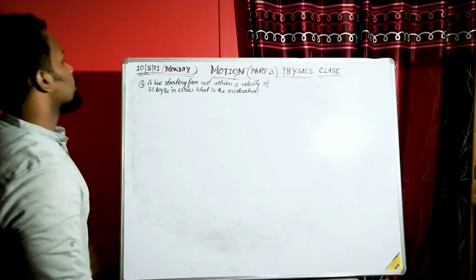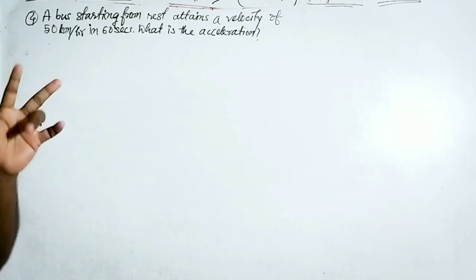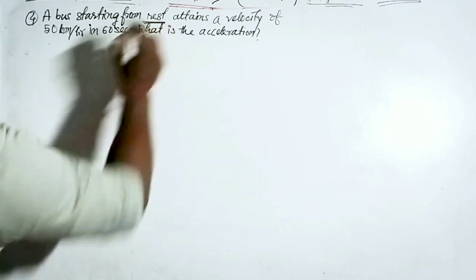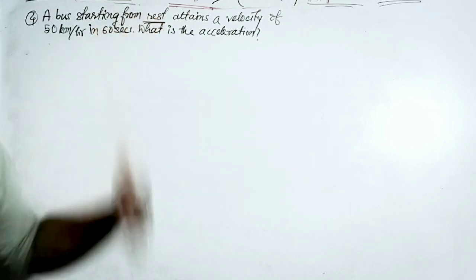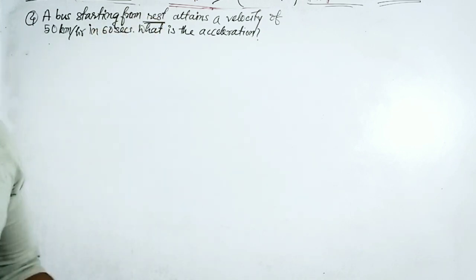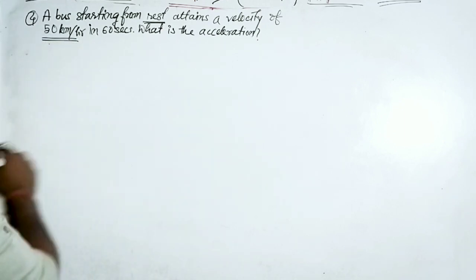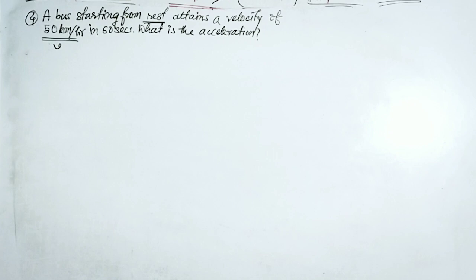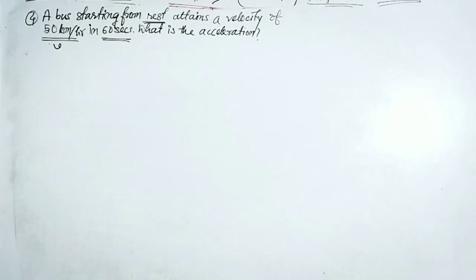What this question is saying: a bus starting from rest attains a velocity of 50 km per hour in 60 seconds. Now what is the acceleration? See, the main thing here is that word rest. That means what will be the initial velocity? U is 0, because it has started from rest, right? When it is at rest, the velocity will be 0. And what is the final velocity? 50 km per hour, that is v, final velocity is denoted by v. And what is the time? 60 seconds. Now we can calculate the acceleration.